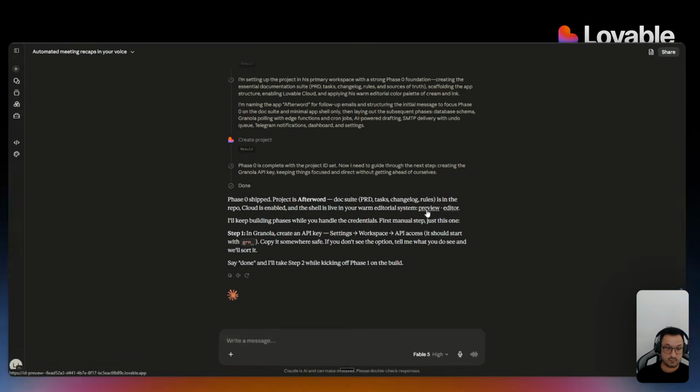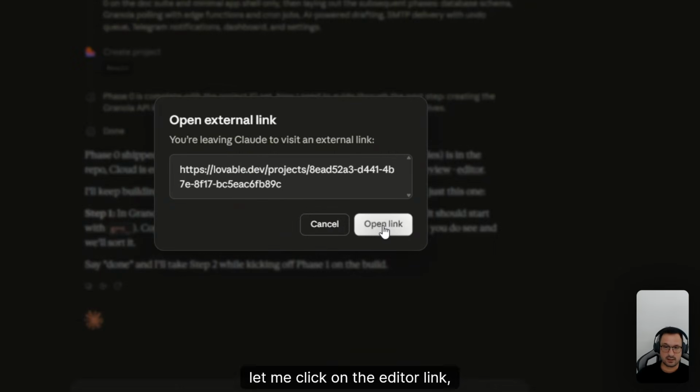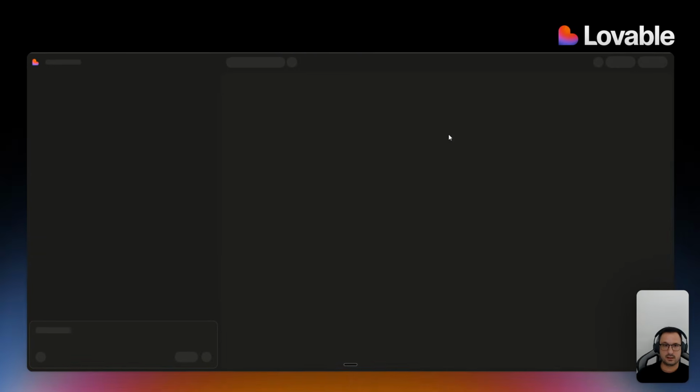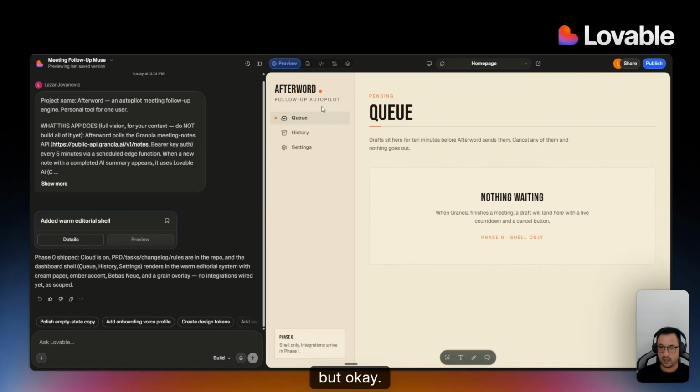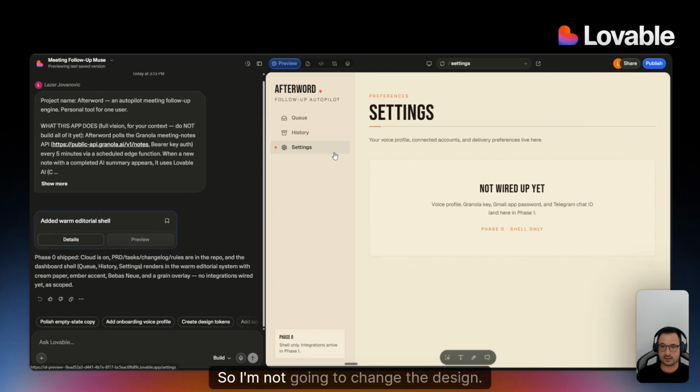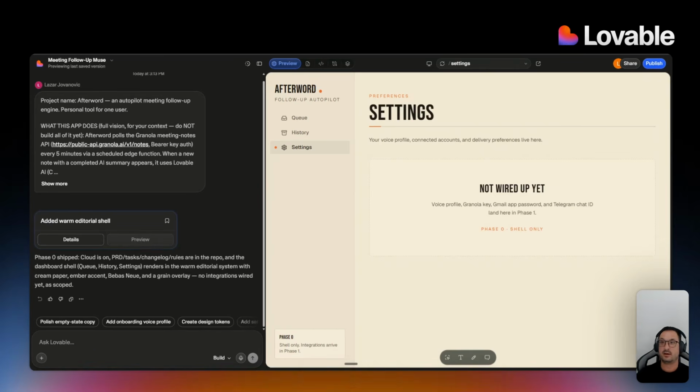And again, preview, editor. Let me click on the editor link, right? That should open up the app itself. Meeting follow-up views, not a perfect name, but okay, this actually looks decent if I'm honest, so I'm not going to change the design. If you wanted to change the design at this stage, this is my framework. Again, I'm just giving you advice across the board, so it's not just for this app. Think of it as a blueprint of how to build in general.